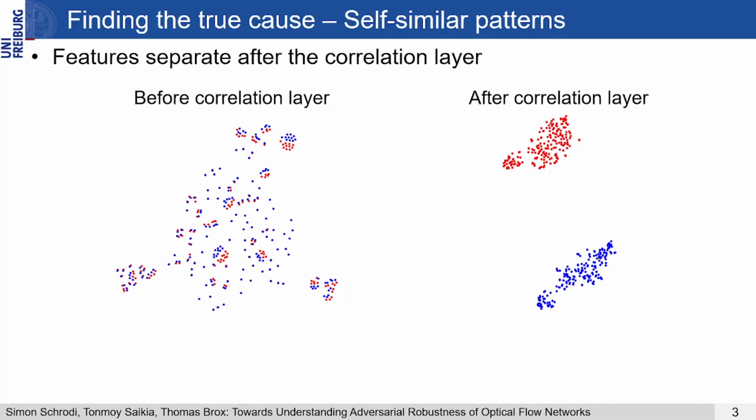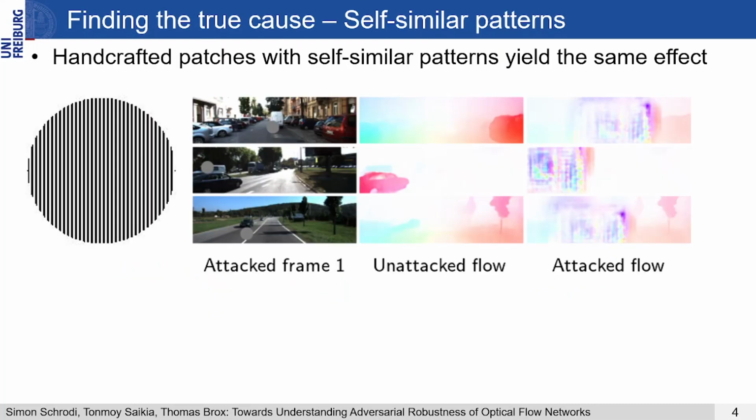This suggests that the correlation layer causes the vulnerability due to matching ambiguities triggered by the patch. And in fact, we can also handcraft a patch with self-similar patterns that causes the same effect as the optimized adversarial patches. This underpins our finding that matching ambiguities are triggered, which consequently leads to a separation of unattacked and attacked features. Subsequent layers that are supposed to interpret the feature matching of the correlation layer then successively spread the ambiguous signal into a larger neighborhood.